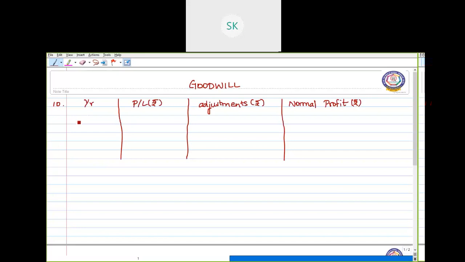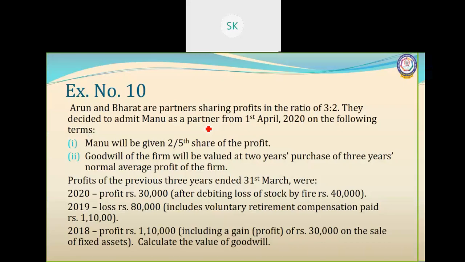So in the year 2020 the firm earned rupees 30,000 and there was an adjustment given, that is they have debited a loss of stock by fire of rupees 40,000, and this item which has been debited in the P&L account is now to be added.